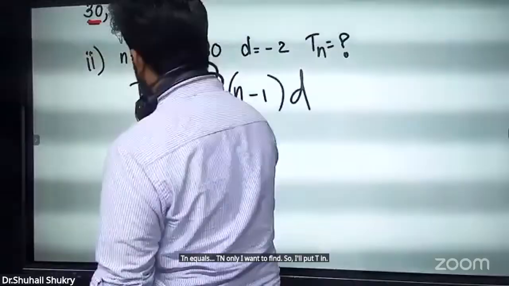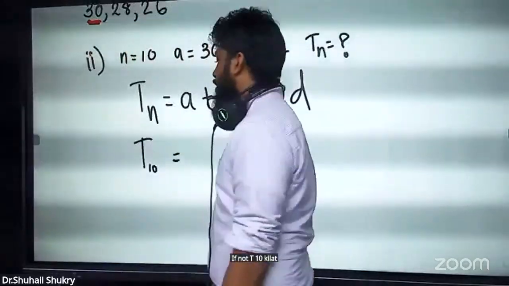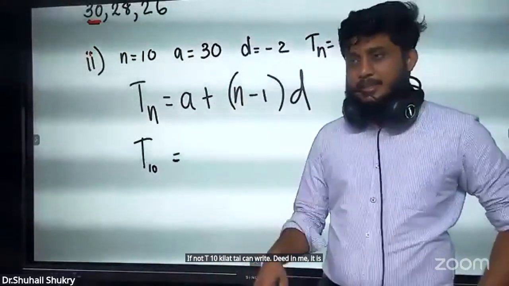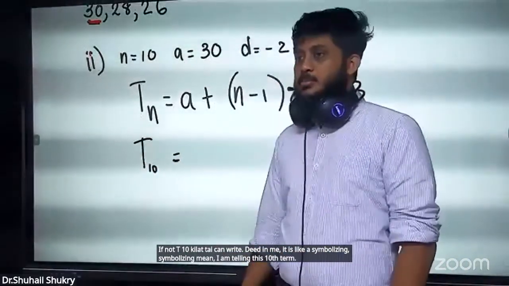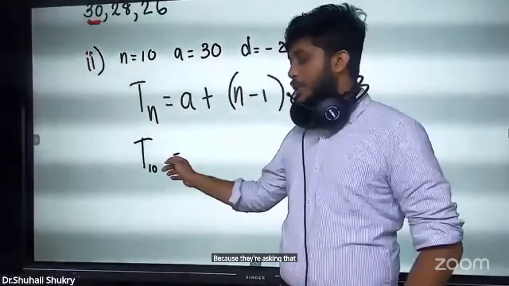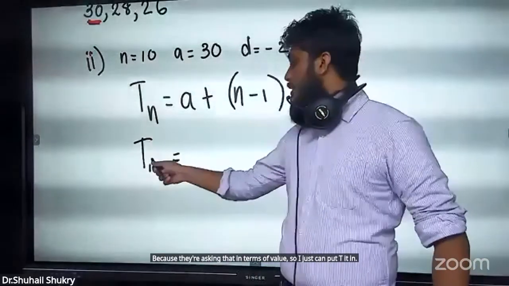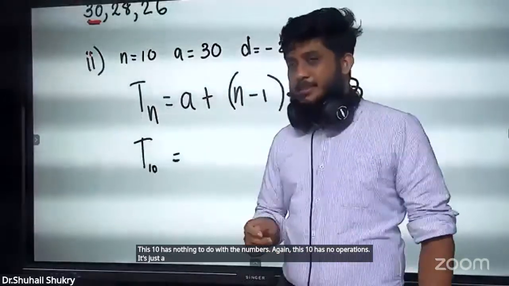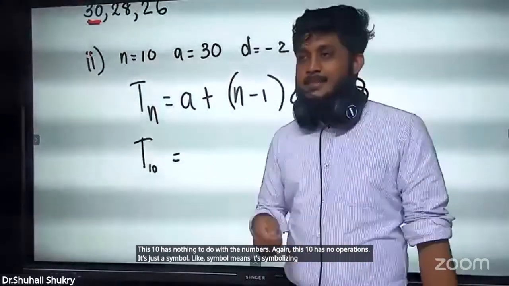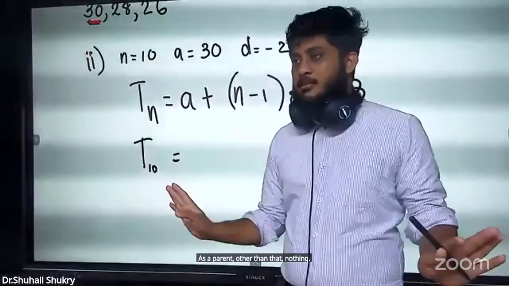If not, I can write T10. T10 is symbolizing the 10th term, because they are asking for the 10th term's value. So I can just put T10. This 10 has nothing to do with the numbers. This 10 has no operations. It's just a symbol, symbolizing the 10th term. Other than that, nothing. Everyone okay?